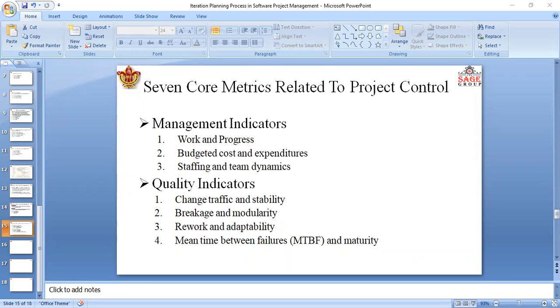So MTBF and maturity metrics can be collected through the failure count: how many times we failed to complete our task, how many hours, at the time of releasing, by the component, by the subsystem. So these are the basic seven metrics which are used in project control to complete their task.